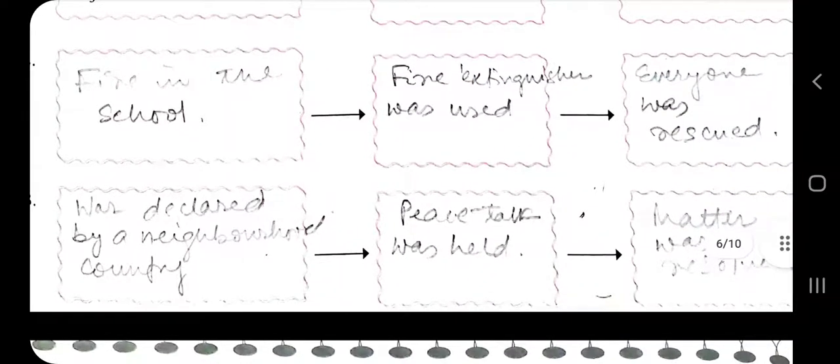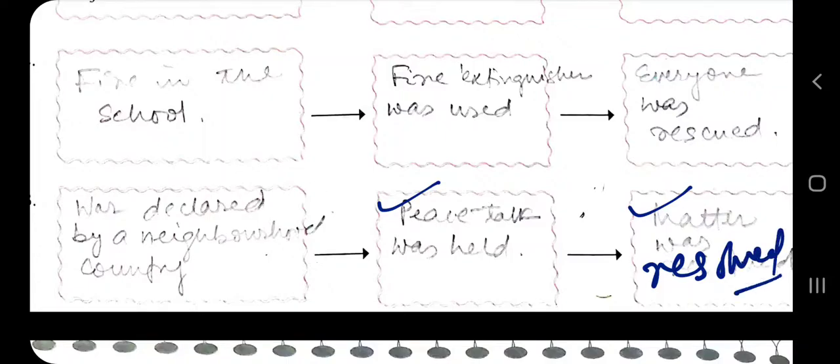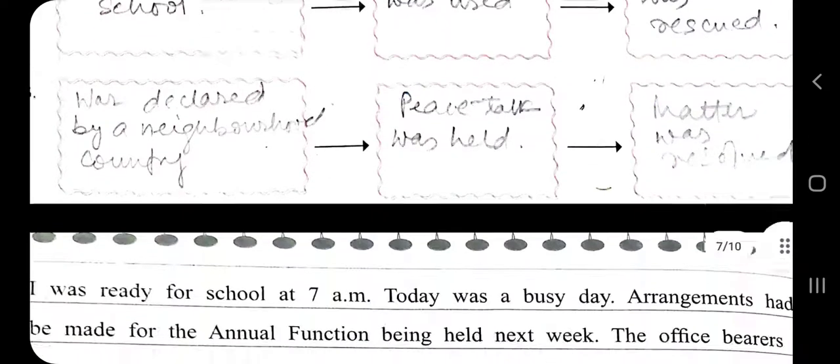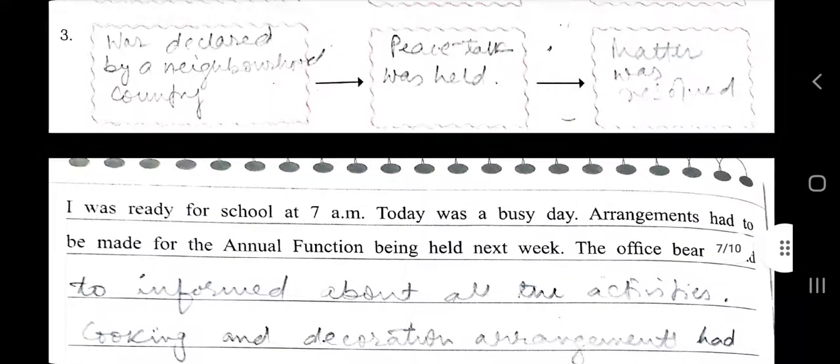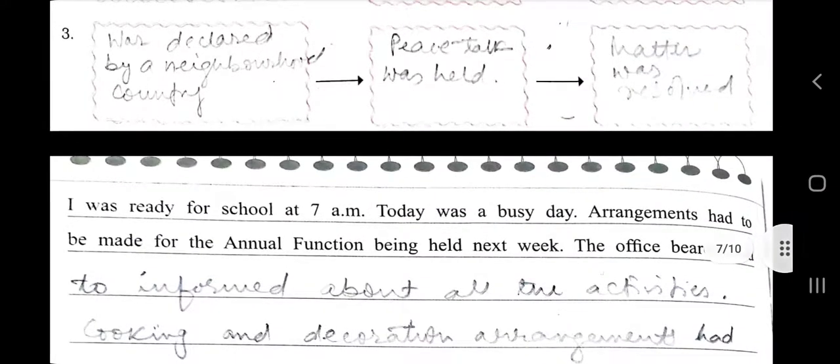Or when the war is declared by the neighborhood country, उतना दूर पहुंचना ही नहीं है. Peace talk was held. Matter was resolved. Resolved means इसको क्लियर कर लिया गया, सुलझा लिया गया. Now this is, the question has been omitted in this worksheet.